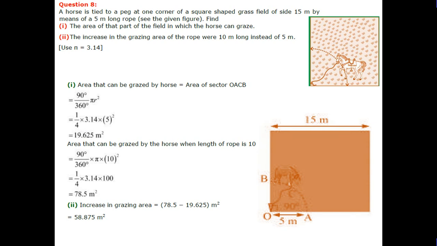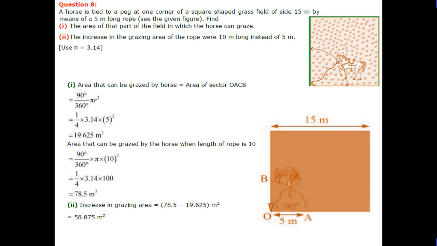Find the increase in the grazing area if the rope were 10 meters long instead of 5 meters, using pi equal to 3.14. Area that can be grazed by the horse is sector OACB, 90 pi r square upon 360, that is 19.625 meter square. Area that can be grazed by the horse when the length of the rope is 10 meters: the area of sector is equal to, here r is equal to 10, 78.5 meter square.